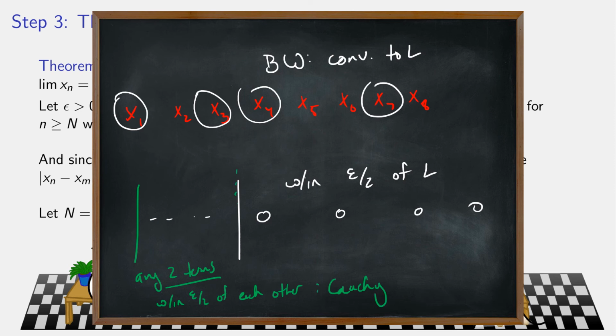So if I go past the larger of the two, whichever of these two cutoff points was bigger, my subsequence is close to L. My original sequence may have lots of other terms, but they're all close to one another, which means all of these terms are also close to the terms of the subsequence, because Cauchy says any two terms are close to each other, including the terms of the subsequence. And if the subsequence is epsilon over 2 away from L, and every term of the sequence is within epsilon over 2 of the subsequence, well then, which of our geometric named inequalities is going to come into play, do you think?